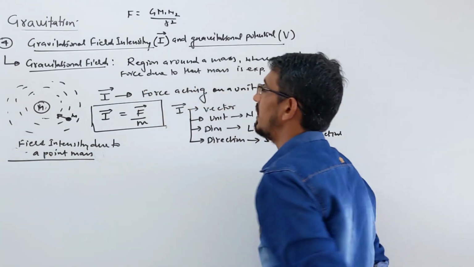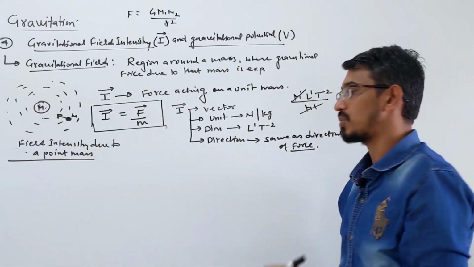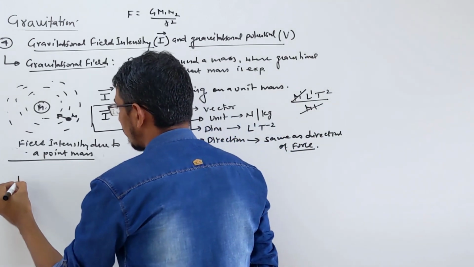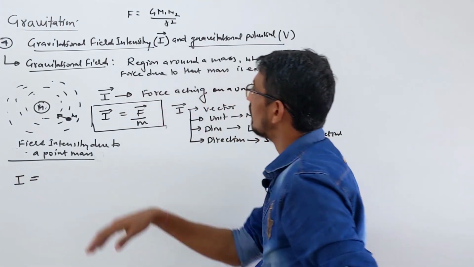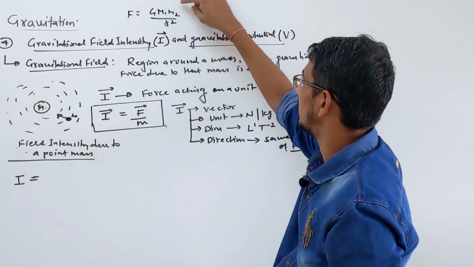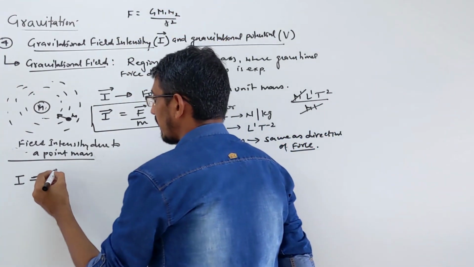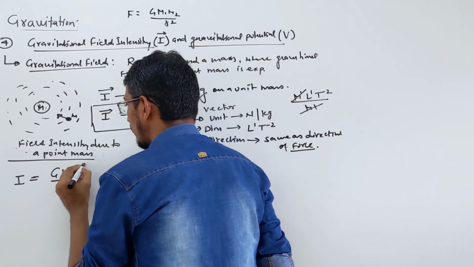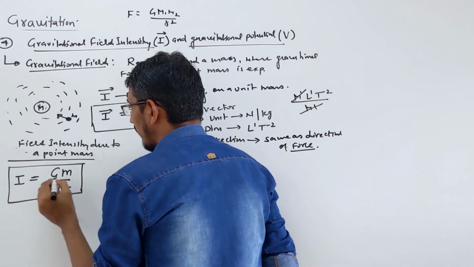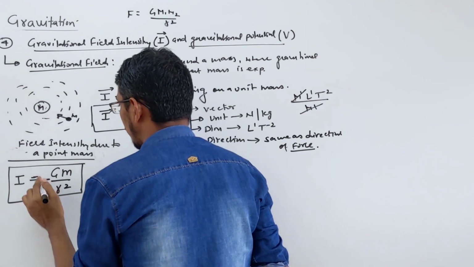What is the gravitational field intensity due to a point mass? Watch, it's very important. Force divided by mass, this mass gets cancelled, simply giving G m by R square. This is the magnitude, and you put a minus here, I will tell you why.